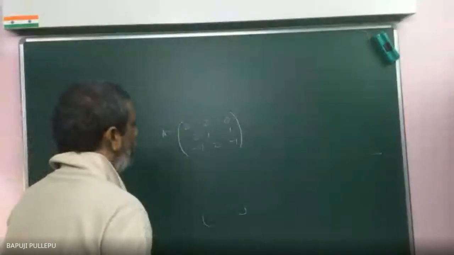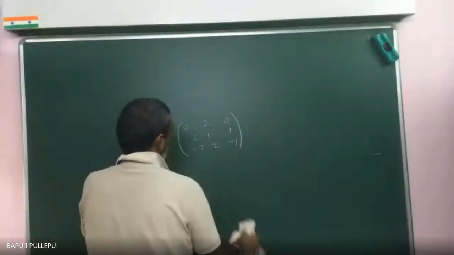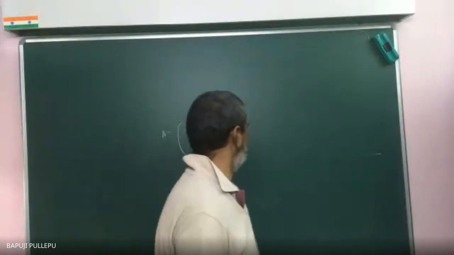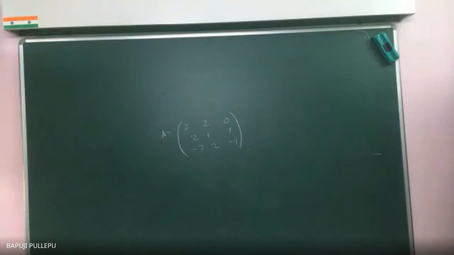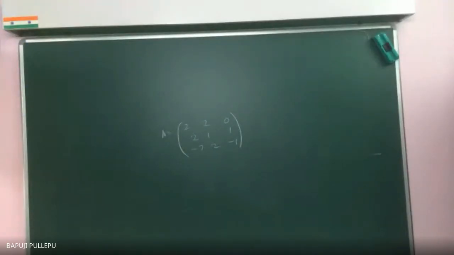Find the eigenvalues and eigenvectors of the given matrix A equal to 2, 2, 0; 2, 1, 1; minus 7, 2, minus 1. Can you read the last row, third row? Minus 7, 2, minus 1. First row is 2, 2, 0. Second row is 2, 1, 1. Correct? Everyone copied? Yes, sir.